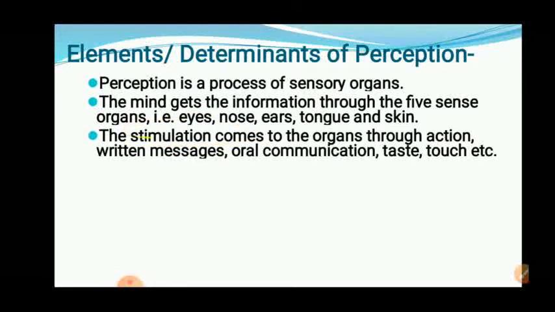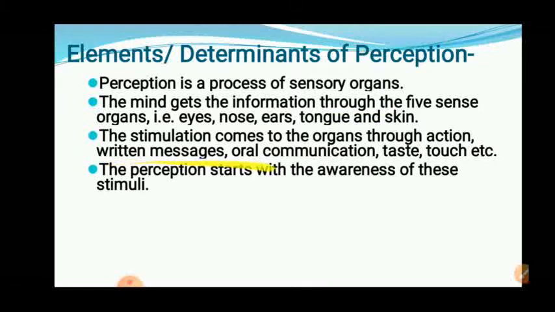Okay. Stimulations come to the organs, whatever organs are there in our body. These organs are getting the stimulation. That means these organs are getting the information. How? Through action, through written messages, by reading books, etc. Oral communication, by saying some words to other people. Taste, touch. So these are the activities which we perform. Through these actions, these sensory organs get information, and in that way the perception process is carried out. The perception starts with the awareness of the stimuli.